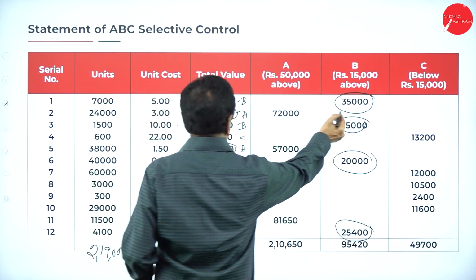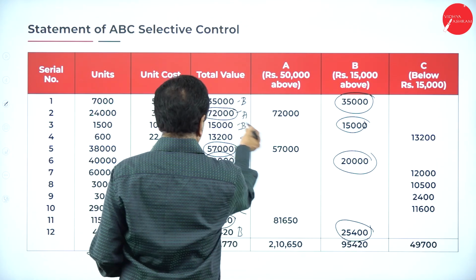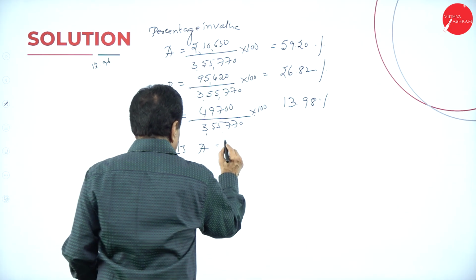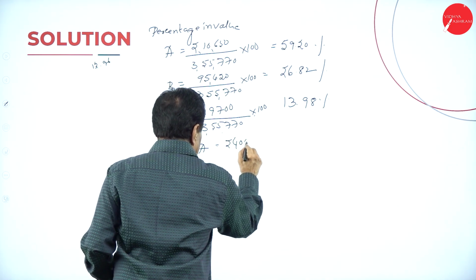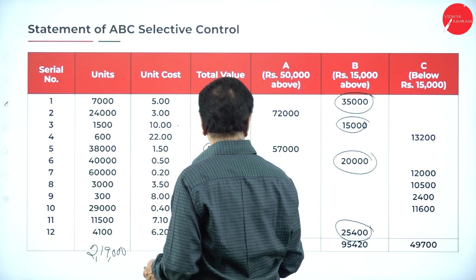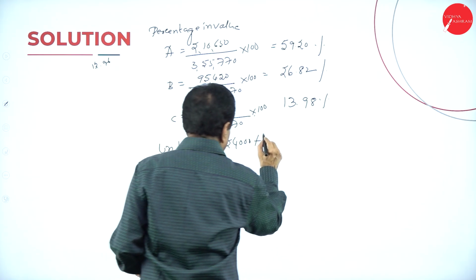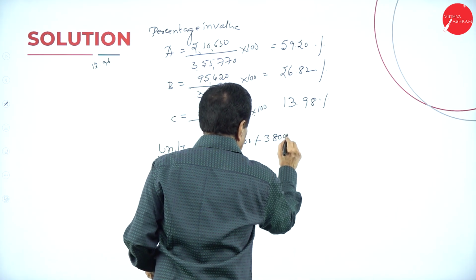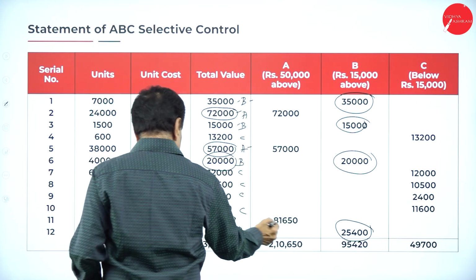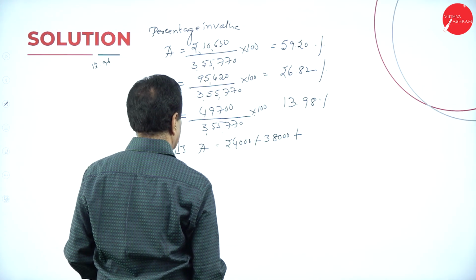Then if you go with units, A has 24,000 units, 38,000 units, and 11,500 units.